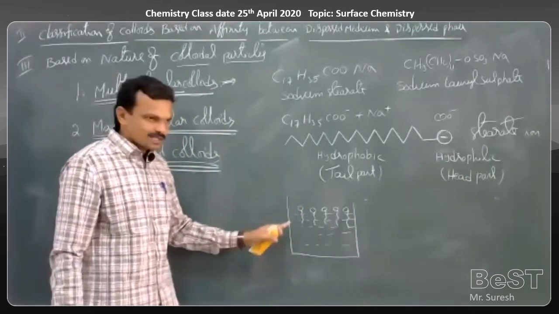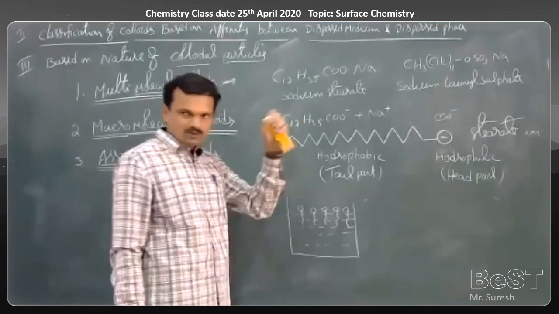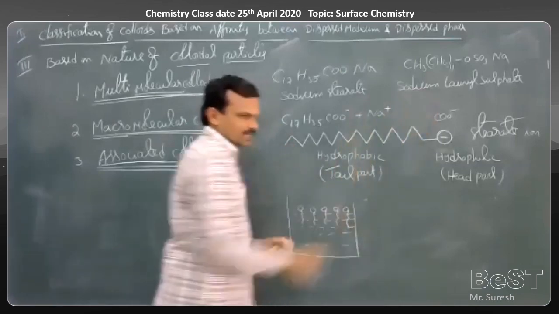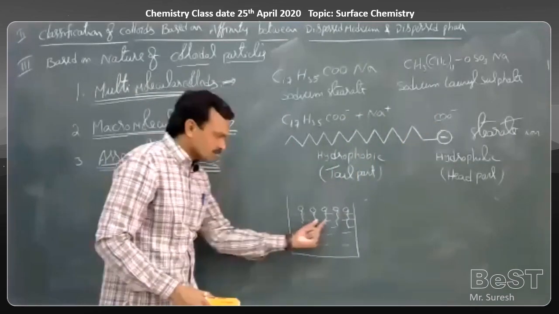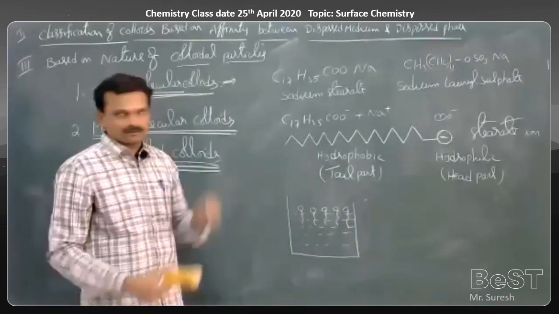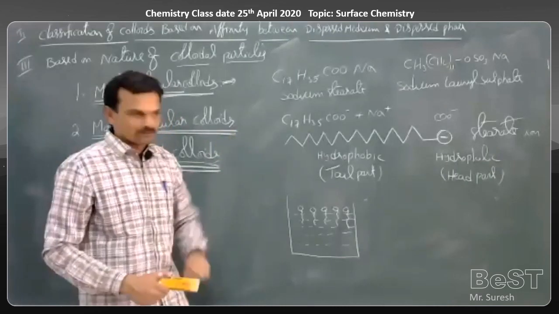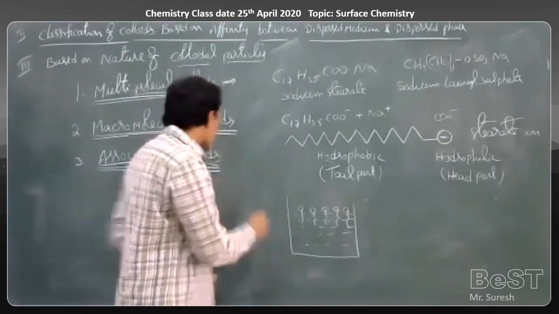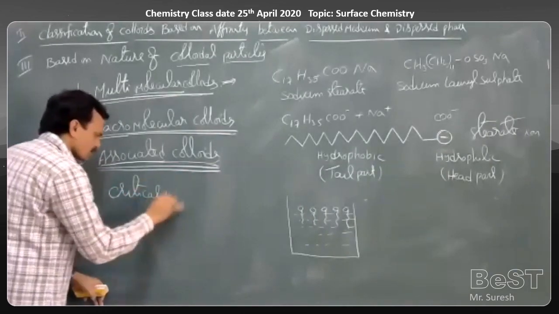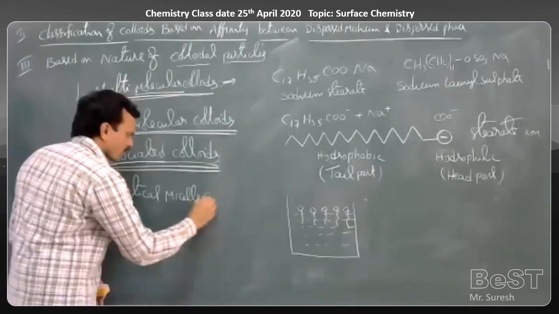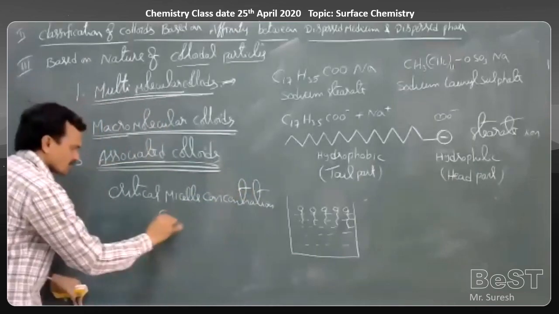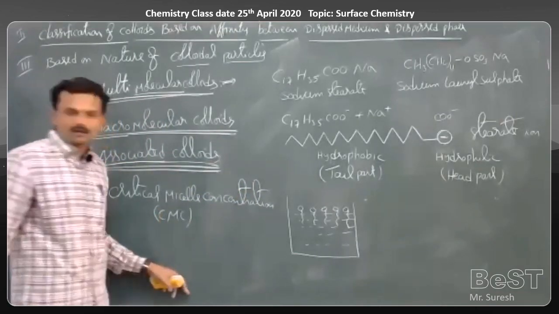So at low concentrations, means when a small amount of soap is added to water, first soap dissociates to give stearate ion and Na plus ions, and each stearate ion exists individually like this. So whenever the concentration of the soap is increased to a certain minimum value, what we call as CMC, critical micelle concentration.